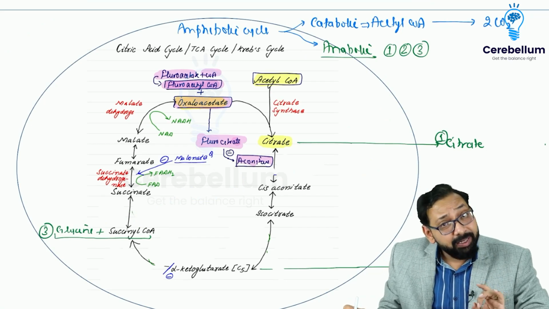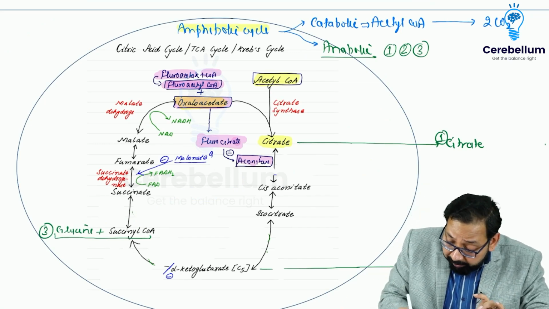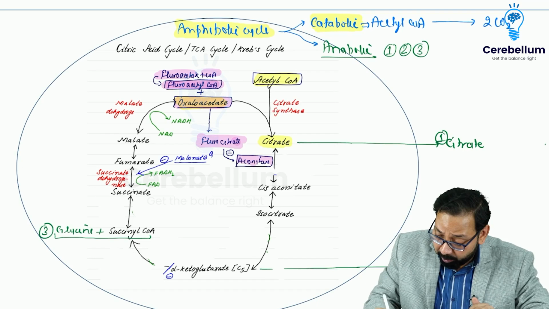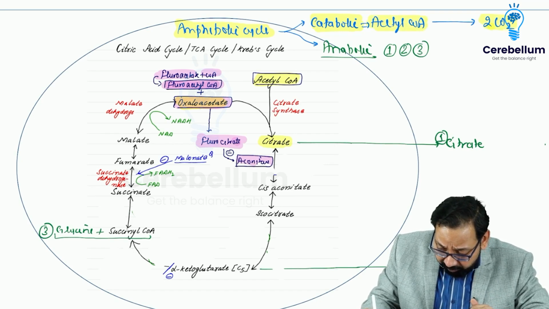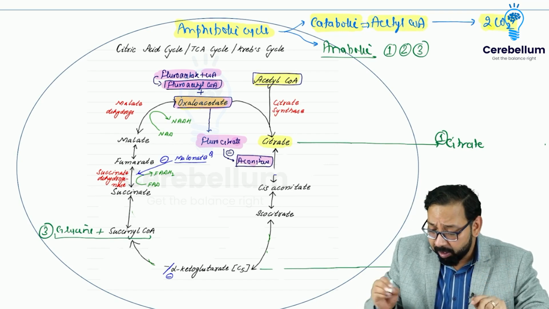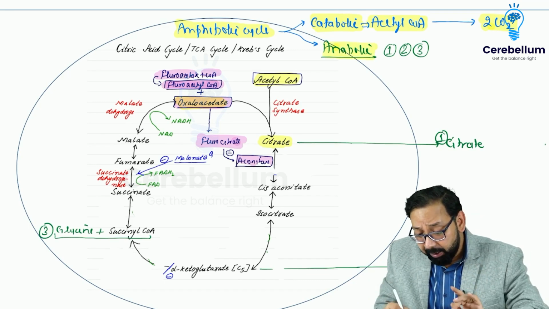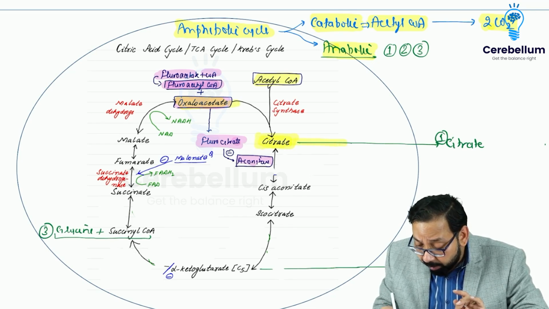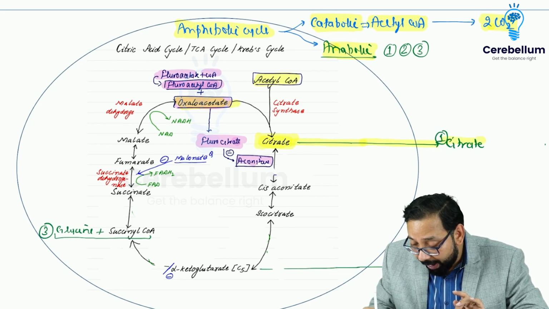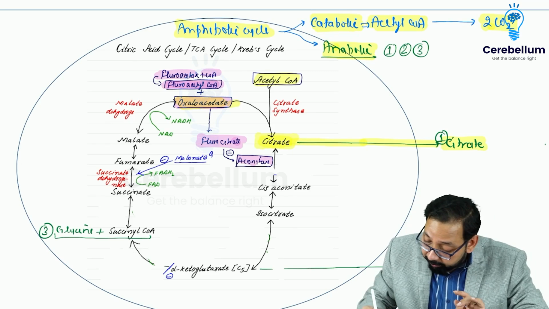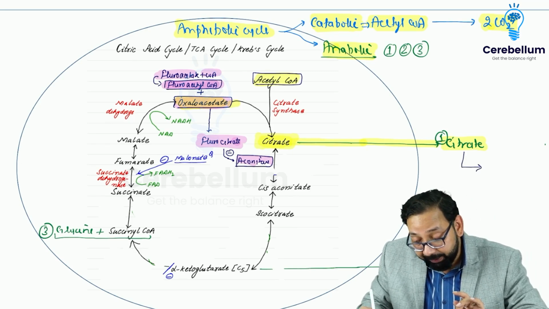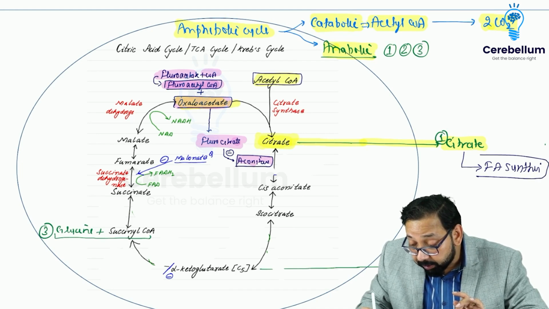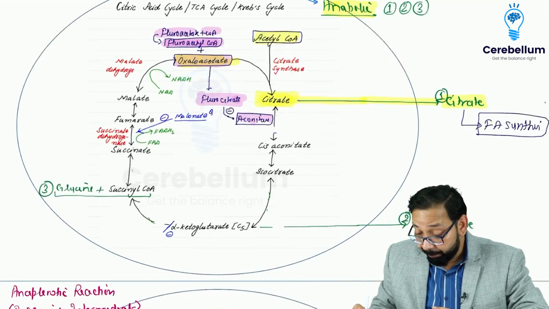We say that citric acid cycle is an amphibolic cycle or amphibolic pathway. Catabolic, why is it catabolic? Because acetyl coenzyme A is ultimately oxidized and converted to 2 CO2. Anabolic, 3 examples. Citrate is formed in citric acid cycle. This citrate comes out of mitochondria, and this citrate is taking part in or helping in fatty acid synthesis. So synthesis means anabolic.